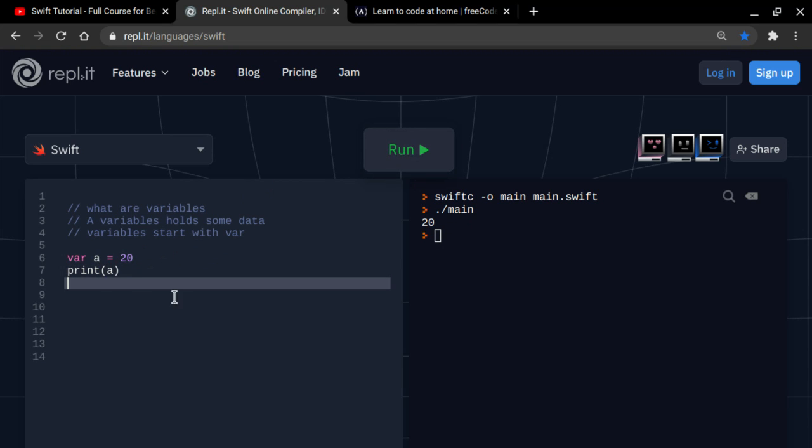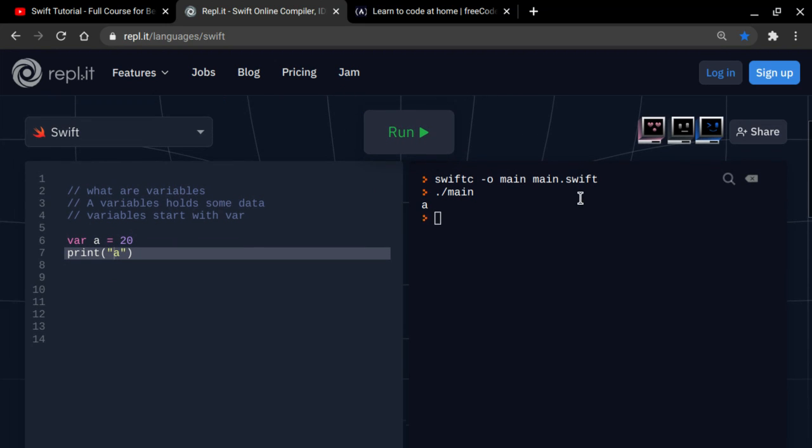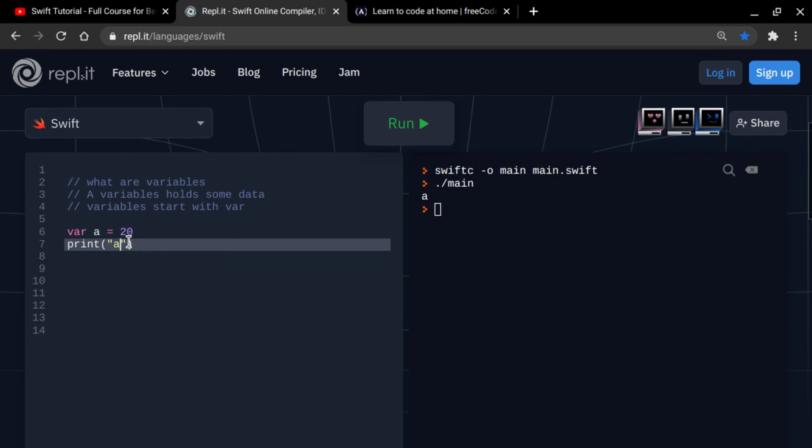And the reason why we don't put double quotes is because it's not a string. So if we run it with quotes, we're going to get A. So don't put double quotes. We're going to be talking more about that when we talk about data types, because the next topic is data types.